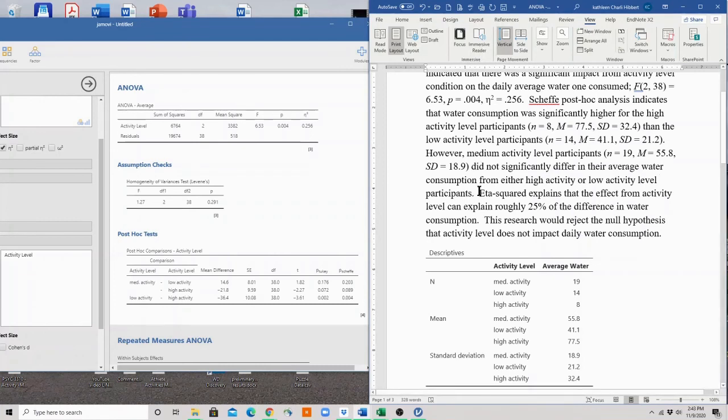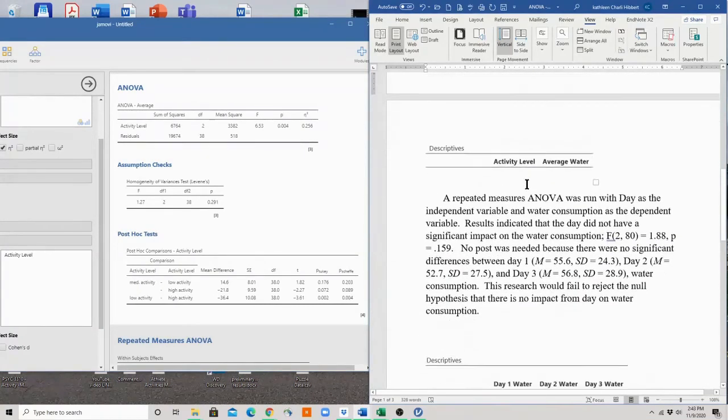I want to finish this up by talking about my eta squared. And eta squared can be interpreted as such that this 0.25 means roughly 25% of the differences in the groups can be explained by the independent variable that we're looking at. And then I'm going to go ahead, because it was significant, I will reject the null hypothesis for the activity level.